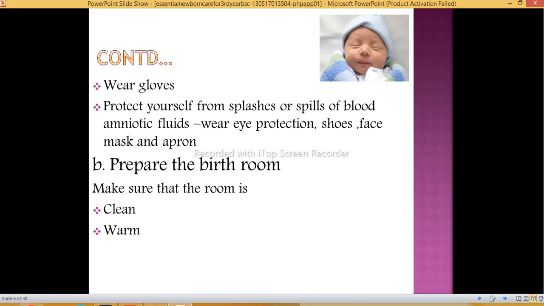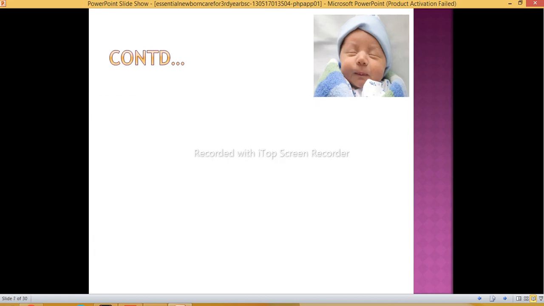Then second is prepare the birth room. Make sure that the room is clean and warm. Before delivery we should switch on the radiant warmer to keep the room warm, so before delivery we can maintain the temperature. Then make sure that the room is clean, warm, well lighted and private, because the chances of infection are more. Then next is keep records.